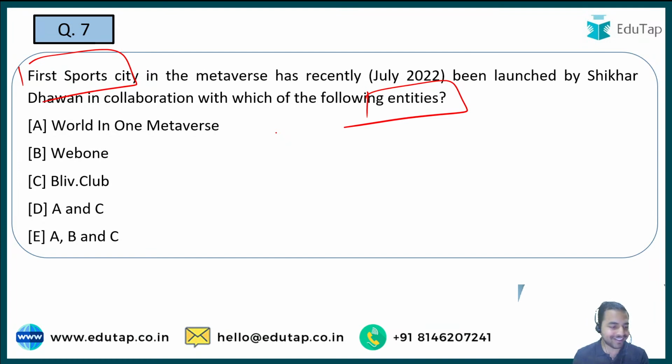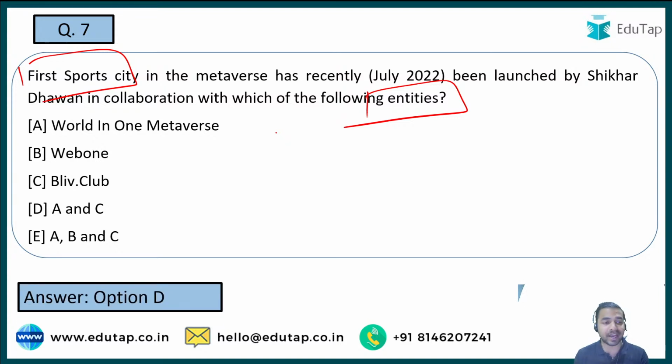So here I am getting the right answers. Manpreet is saying that Blythe Club is the right answer. Agon. So everybody is going with the option number C. But guys, here option C is not the right answer. The right answer to this particular question is both Blythe Club and World in one metaverse. तो इन दोनों entities के साथ मिलकर ये first sports city को recently launch किया था शिखर धवन ने. So this is what you are required to remember.